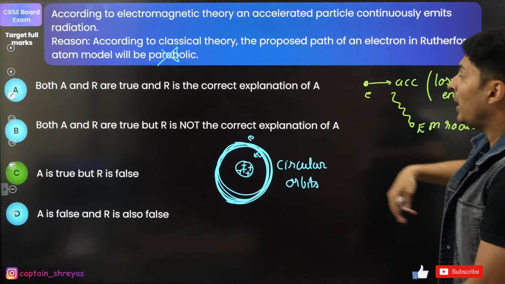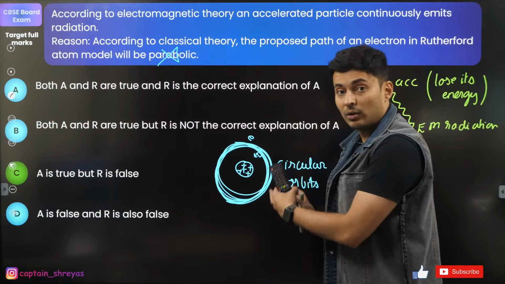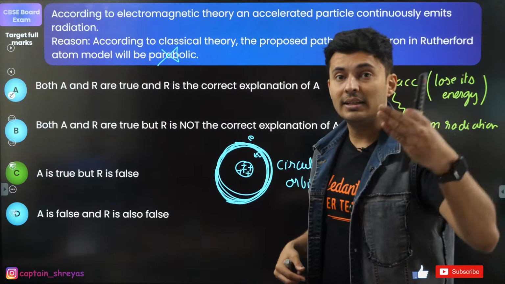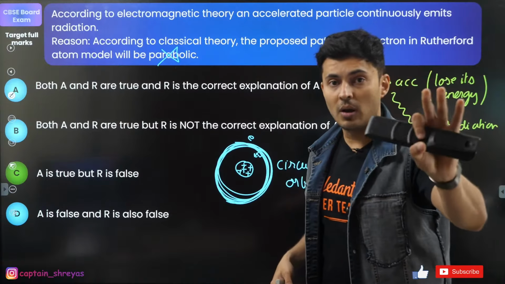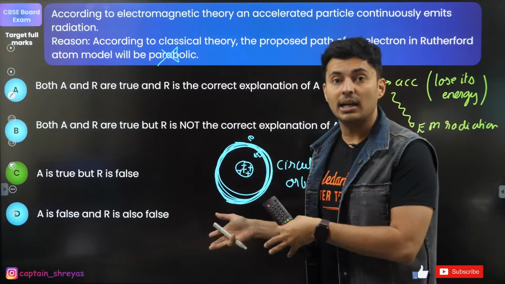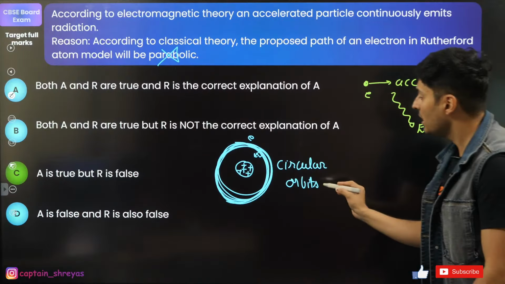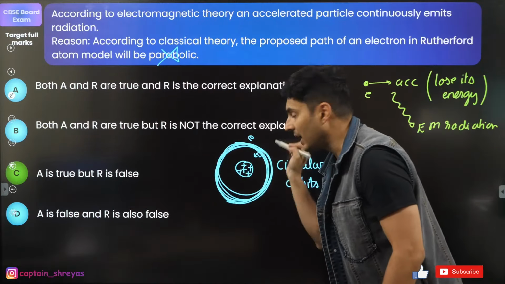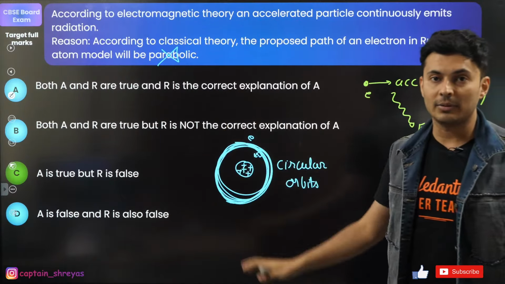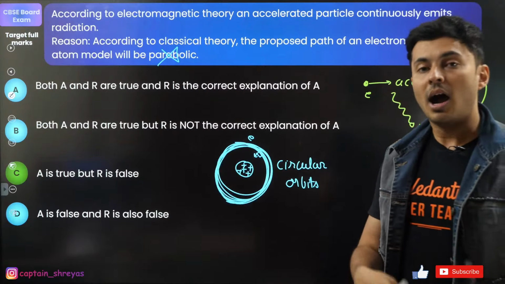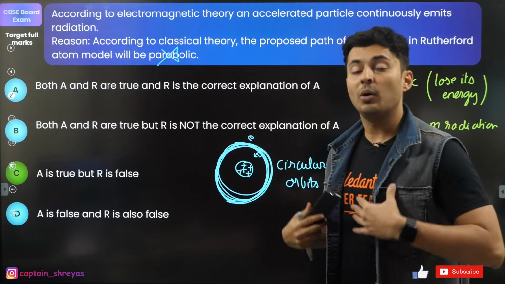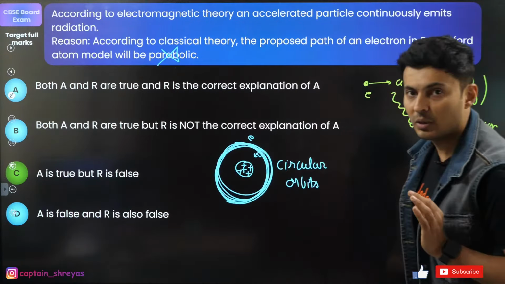That is what Rutherford thought, that it will be circular, but then other scientists said, listen, your model is wrong. According to your model, you are saying that it will be circular, but actually it will not even be circular because it will lose energy. It will end up going inside the nucleus. It will destroy that atom. So that's what other people said after Rutherford, and then Bohr came and said, okay, I know why it is not falling inside the nucleus.